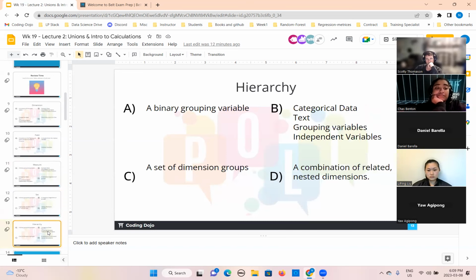What is hierarchy? A binary grouping variable, categorical data, a set of dimension groups, or a combination of related nested dimensions. This is for sure B is not the answer, correct answer, right? And hierarchy is not a binary grouping variable. So what is the answer from this? C and D.